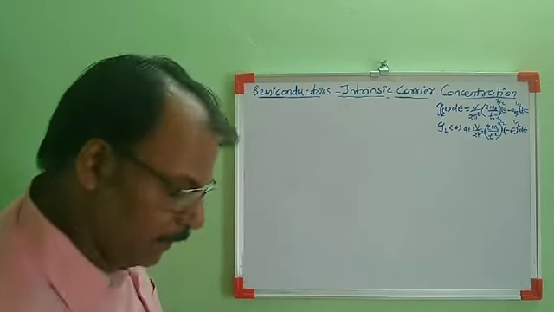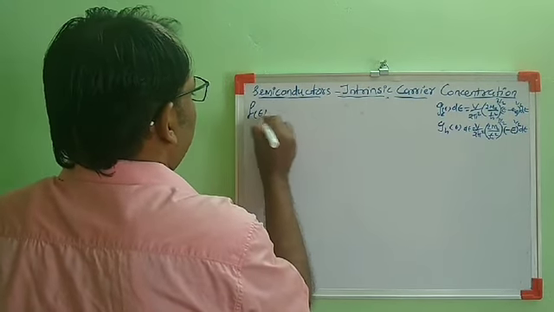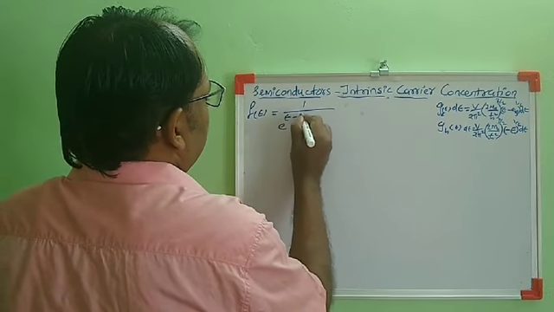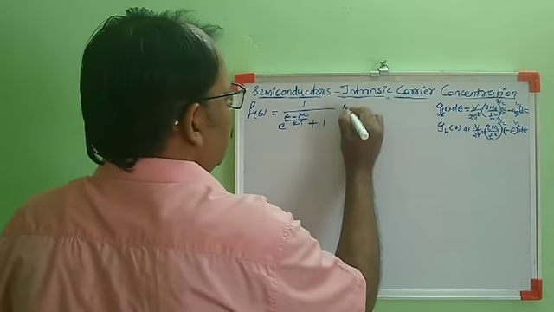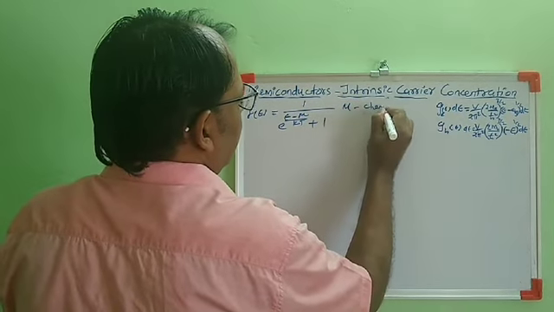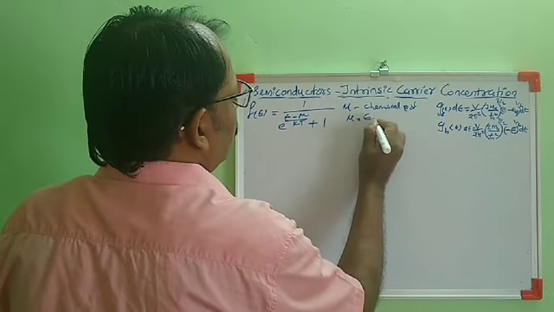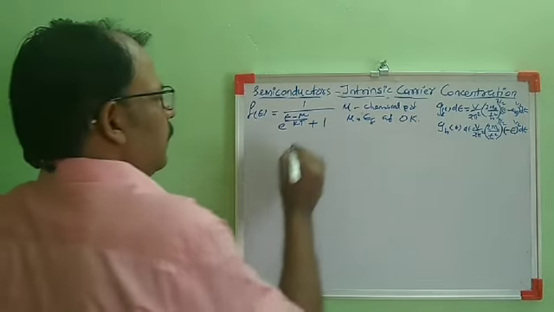Now, the occupancy of electron in a state is given by Fermi-Dirac distribution. We know the Fermi-Dirac distribution function as f(E) is equal to 1 by e raised to E minus mu by kT plus 1, where mu is chemical potential which is equal to Fermi energy at absolute zero temperature.